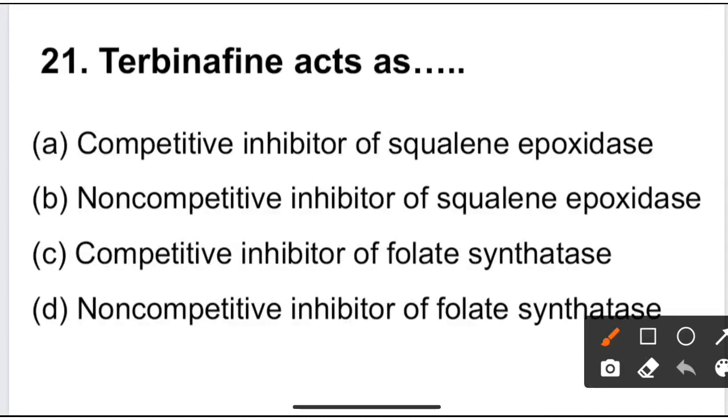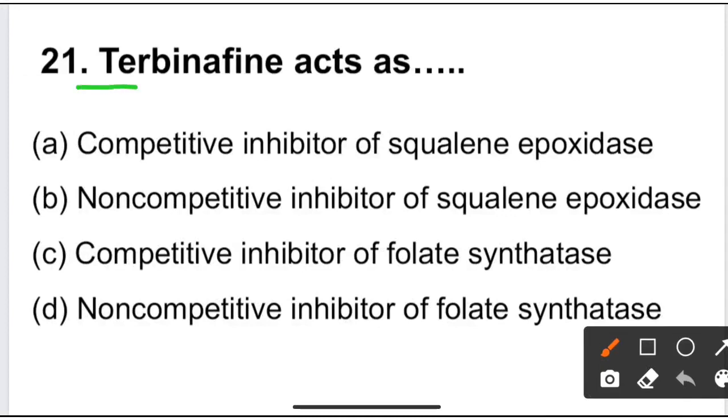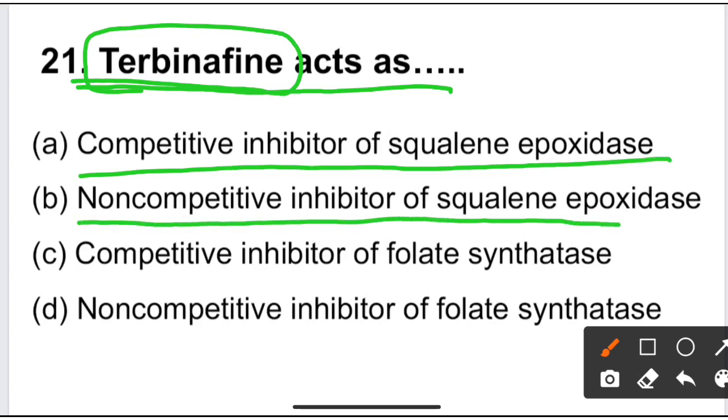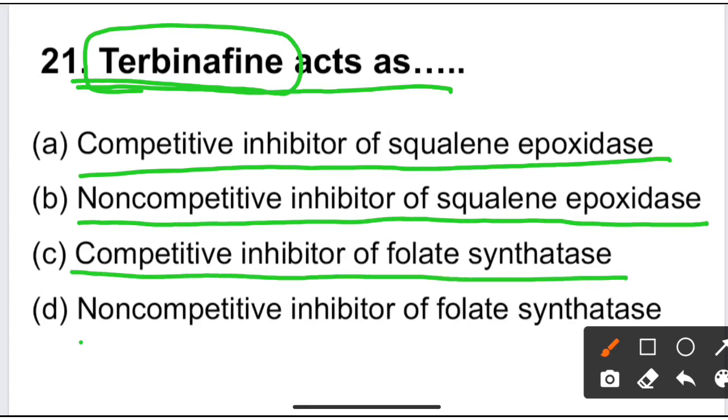Next question is terbinafine acts as. Terbinafine is an antifungal drug. The given options are competitive inhibitor of squalene epoxidase, non-competitive inhibitor of squalene epoxidase, competitive inhibitor of folate synthase, and non-competitive inhibitor of folate synthase.